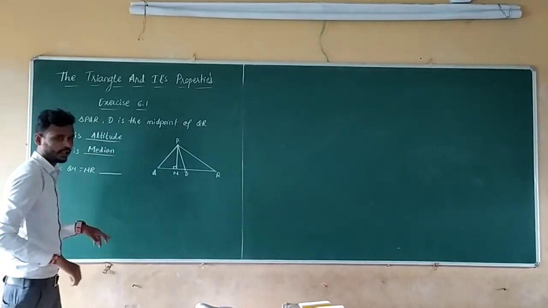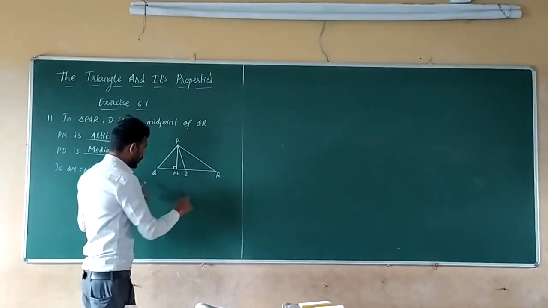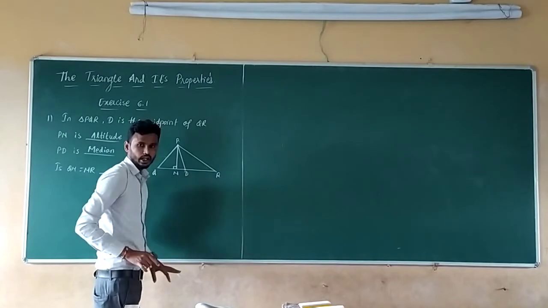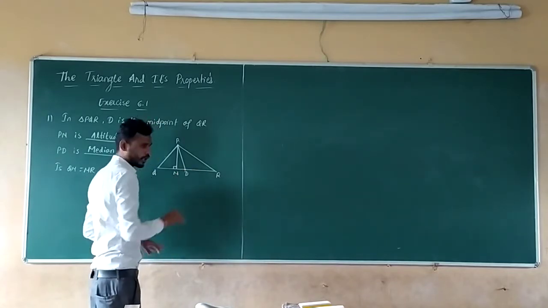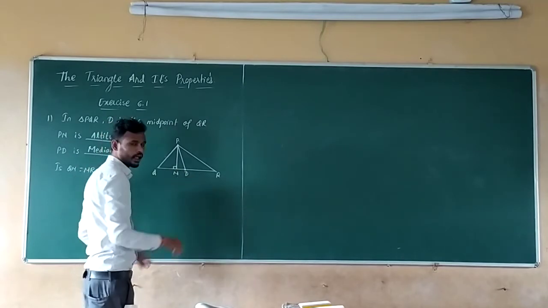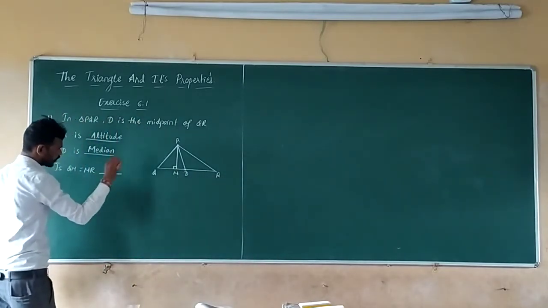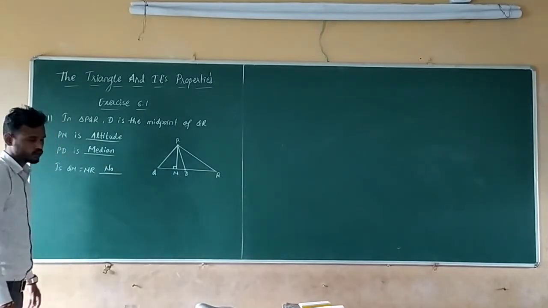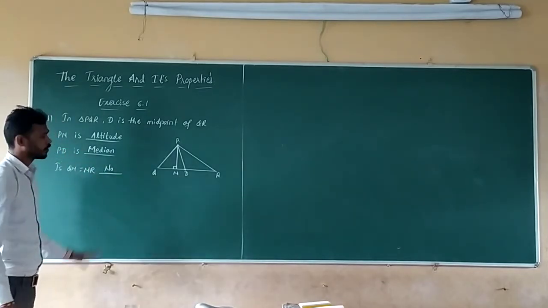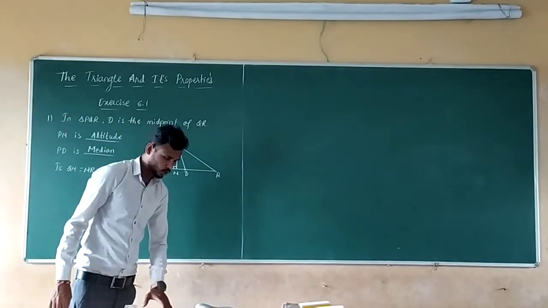Next, is QM equals to MR? No, because QD equals to RD. D is the midpoint, but M is not a midpoint. So, is QM equals to MR? No. Both are not equal. So this is the solution of the first question. Let us see the next question, the second one.